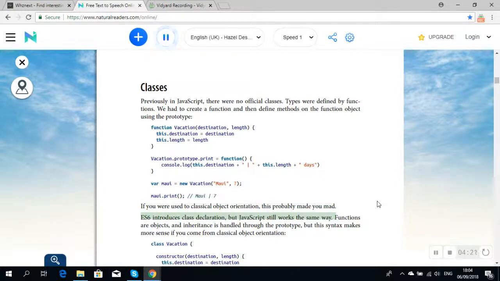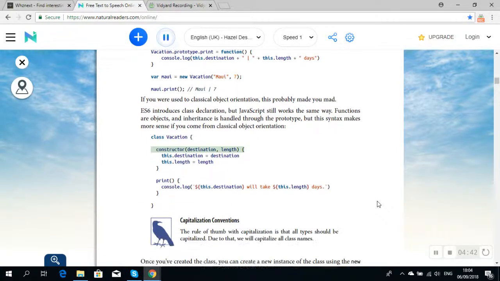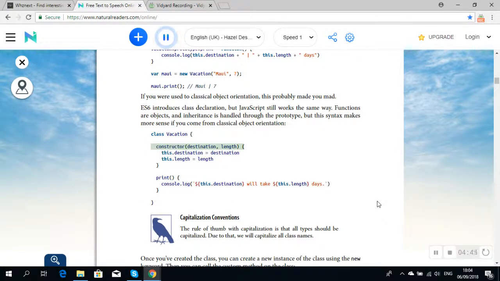ES6 introduces class declaration, but JavaScript still works the same way. Functions are objects, and inheritance is handled through the prototype, but this syntax makes more sense if you come from classical object orientation. class Vacation { constructor(destination, length) { this.destination = destination; this.length = length; } print() { console.log(`${this.destination} will take ${this.length} days`); } }